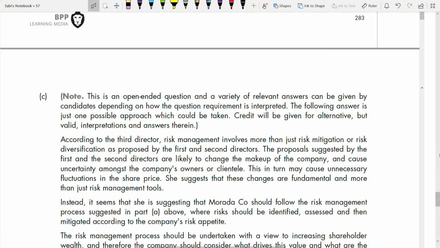Okay, this is one type. So don't assume that whatever you have written, if it's not matching with this, it's wrong. You might have some valid points which are not covered here. That's why it's always better to review with someone, to show your answers to someone so that they can check. Because your interpretation and their interpretation might be different.